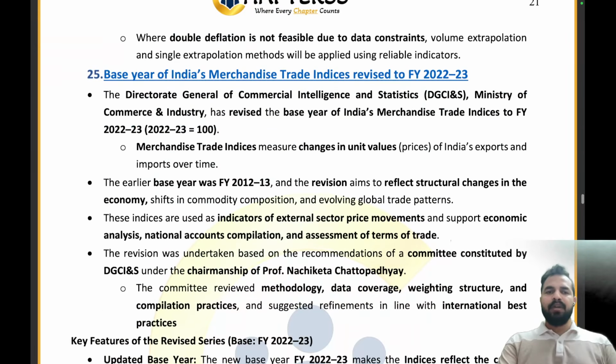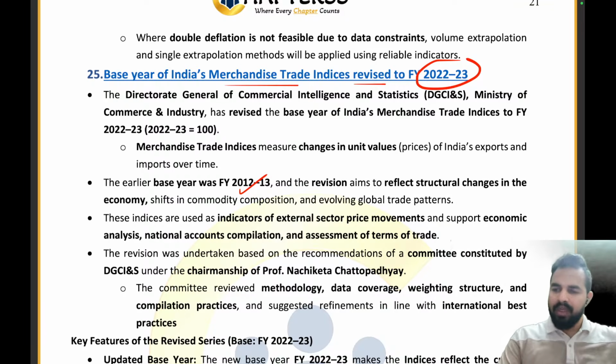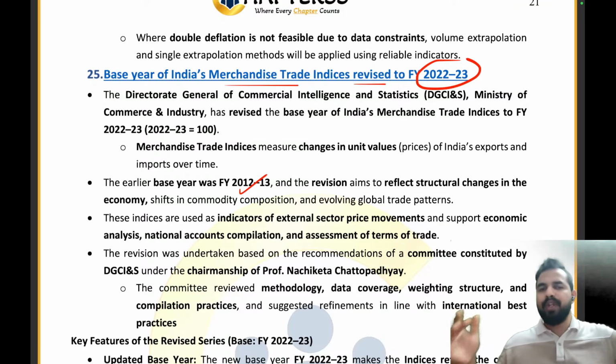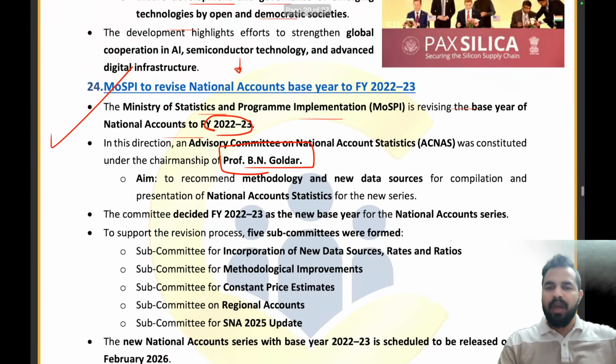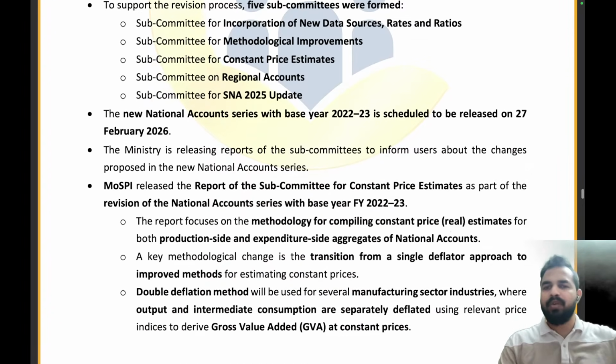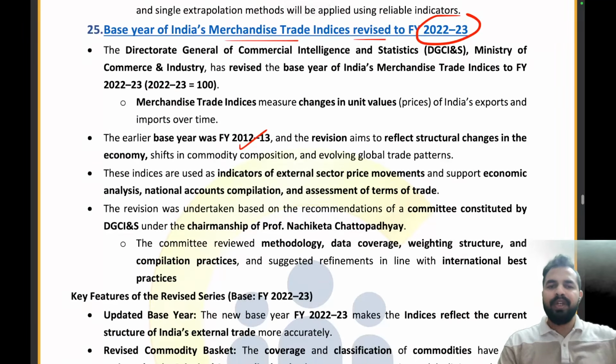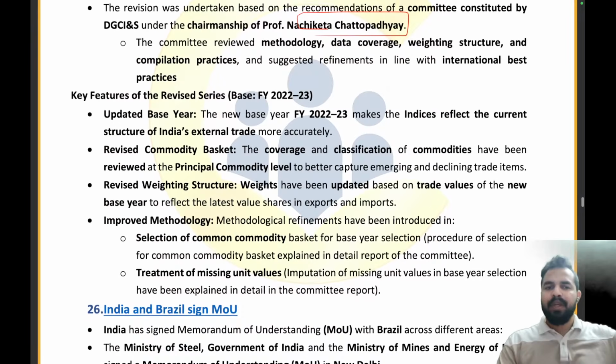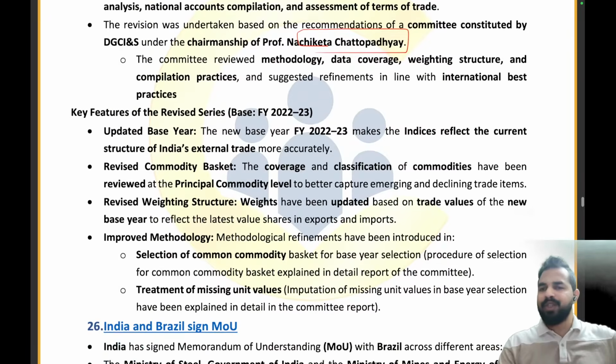Similarly, we have covered the base year for India's merchandise trade indices also, which has been revised to fiscal year 22-23. Earlier, the base year was fiscal year 2012-13. So we have now changed the base year from 2012-13 to 2022-23. Clear, everyone? For the national accounts, the committee was of B.N. Goldar. And when it comes to merchandise trade, the committee chairperson is Nachiket Chattopadhyay. Clear, everyone? So that's all from this news article. Let's move on to the next news article now.